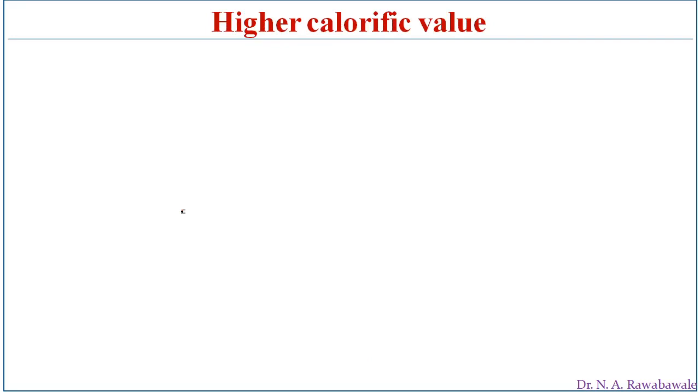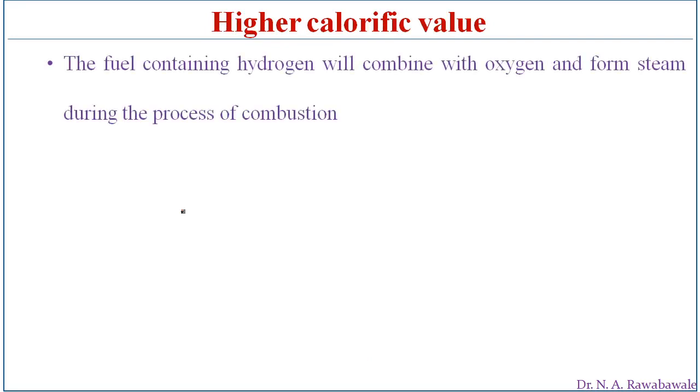Now what is the higher calorific value? A fuel containing hydrogen will combine with oxygen and form steam during combustion. A fuel sometimes contains hydrogen as one of its constituents, and at the time of combustion this hydrogen combines with oxygen and forms water.